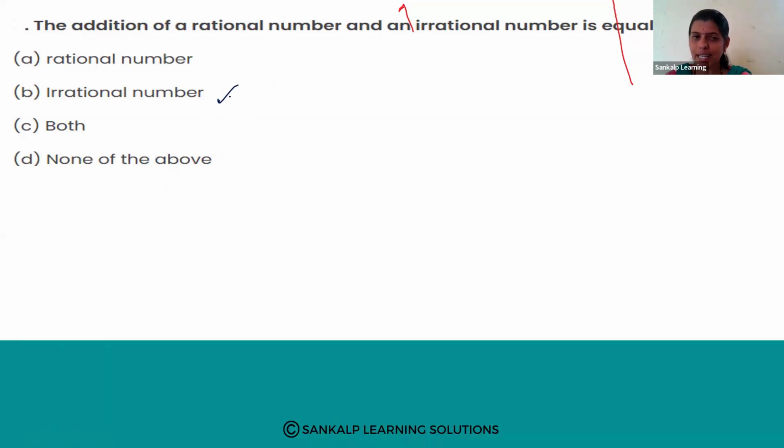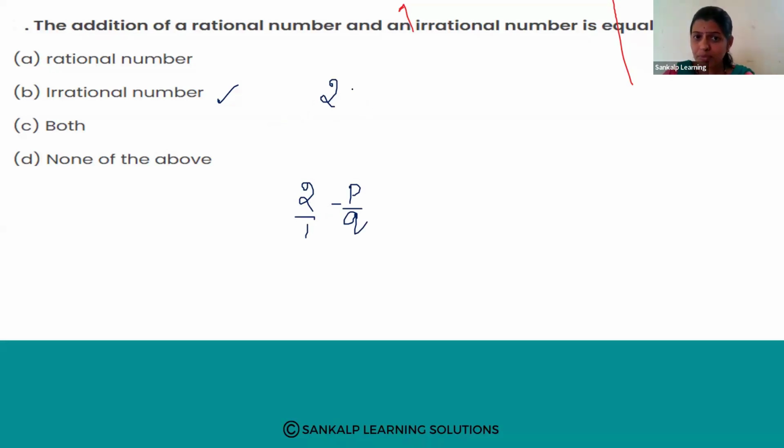Option B is right. See, addition of a rational number. If I consider 2, 2 is a rational number. Why? Because I can write 2 as 2 divided by 1. It is in the form P divided by Q. If the number is in the form of P divided by Q, then it is called rational numbers. 2 is also a rational number.